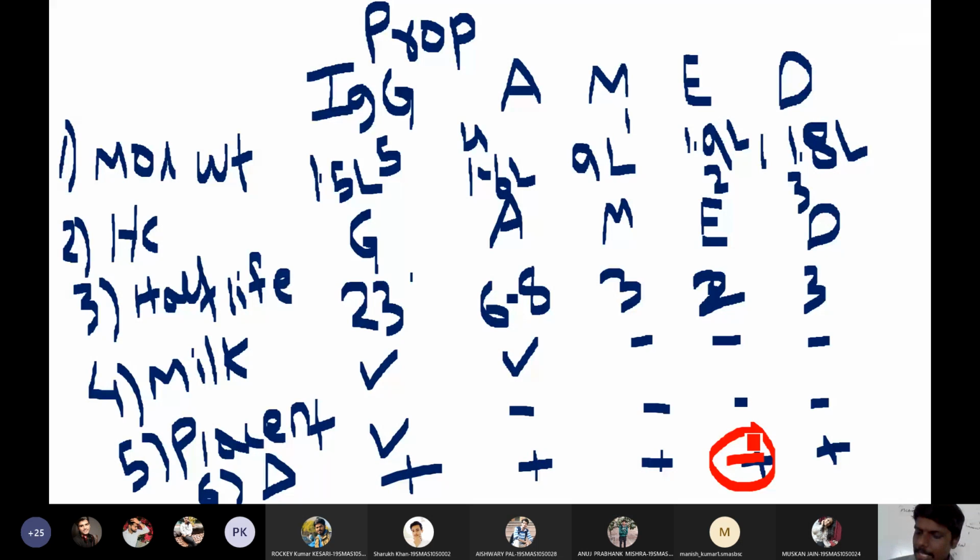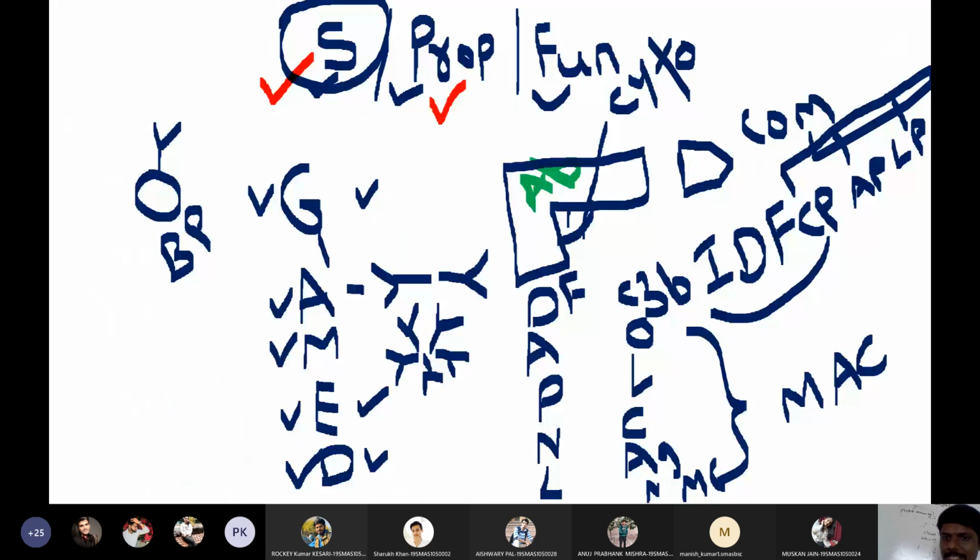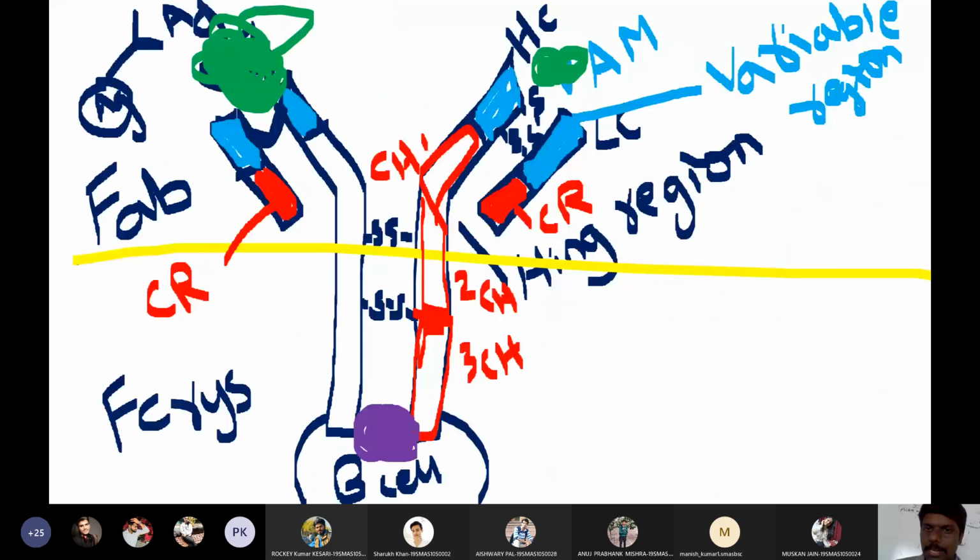Then last and final is the functions of antibodies. So now I will discuss the functions of antibodies. You already know the functions of antibodies. The functions include direct actions and indirect actions. Direct actions include agglutination, precipitation, neutralization and lysis. Indirect actions include opsonization, complement fixation, mast cell activation, through which it will generate the membrane attack complex. So these are the actions and functions of antibodies.